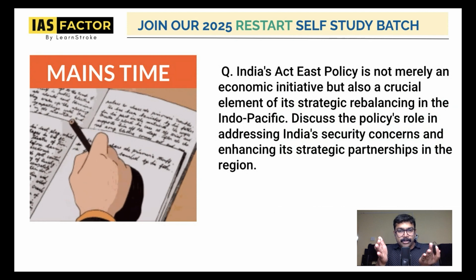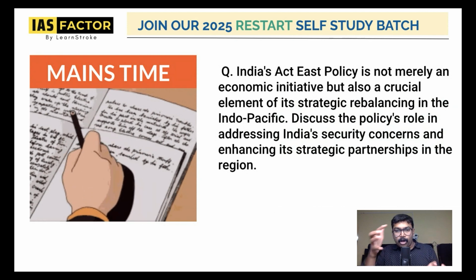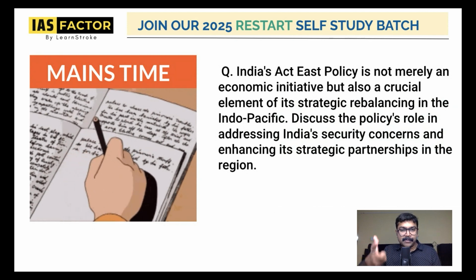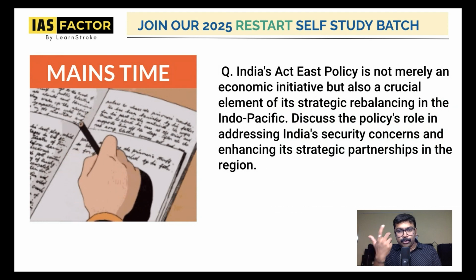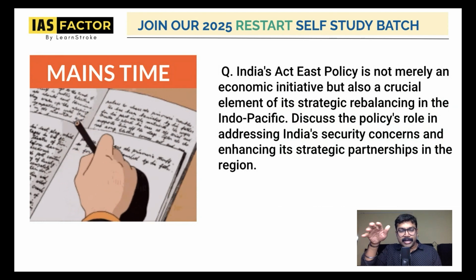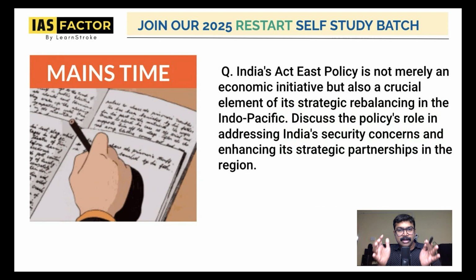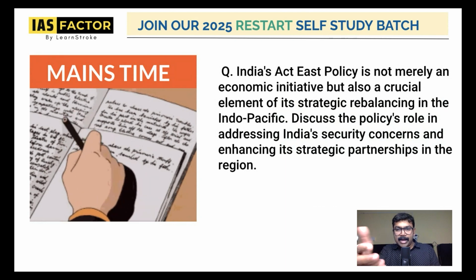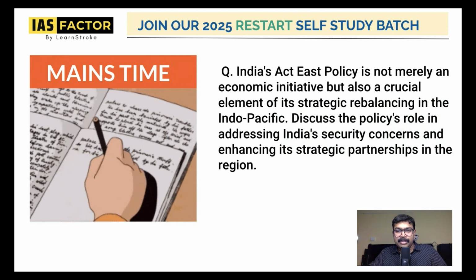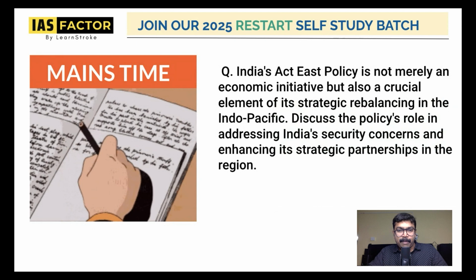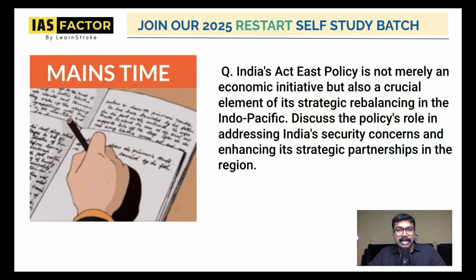How China is being balanced against all the countries. India has good relationships with Australia, New Zealand, Pacific Islands, and all the East Asian countries and South Asian countries, and balances China. And how is this addressing India's security concerns? And how can you enhance strategic partnerships?